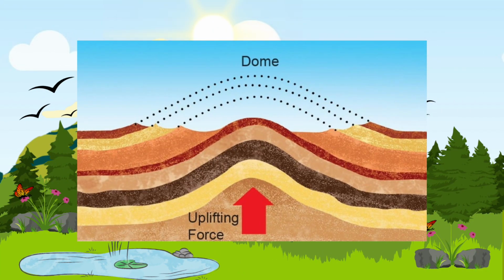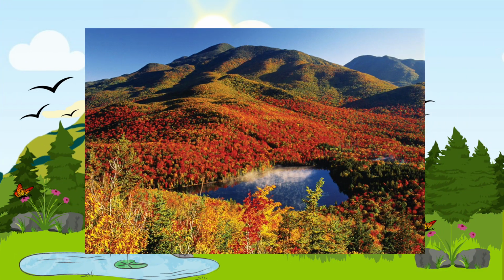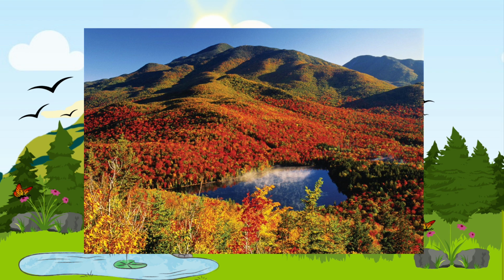As given here in the diagram, there's an uplifting force and there's a dome. So there's an increase in the vertical elevation of the Earth's surface in response to natural causes, due to plate tectonic movements, including mountain building, or the gravitational adjustment of the Earth's crust after material has been removed, such as ice or sediment. Here's a beautiful example picture of the Adirondack Mountains in New York State.